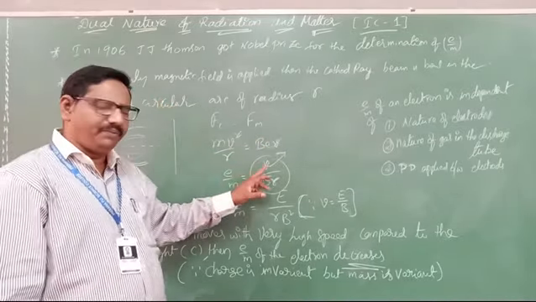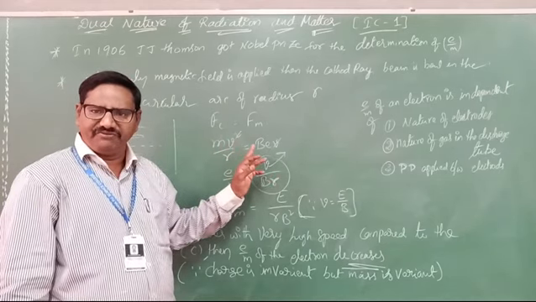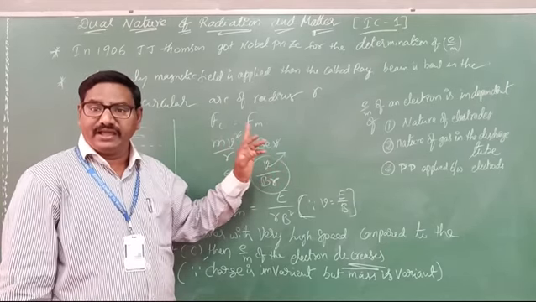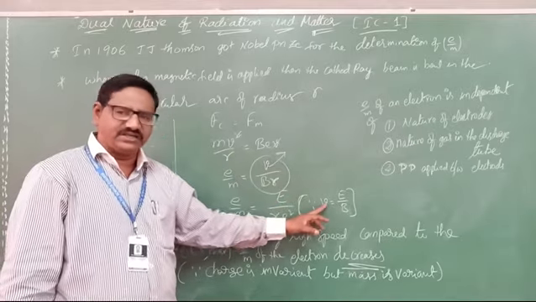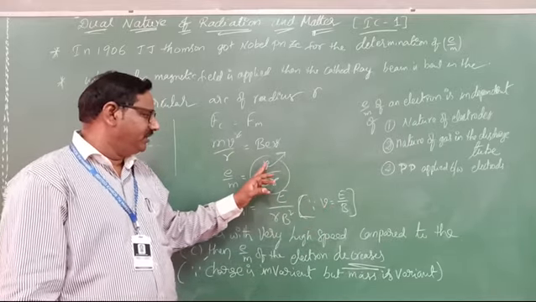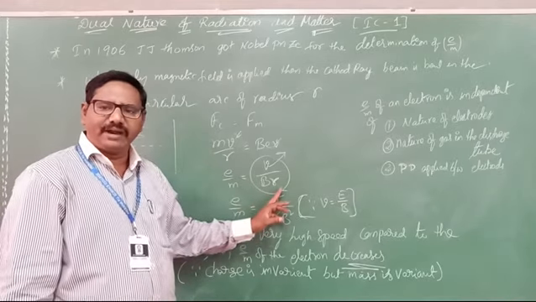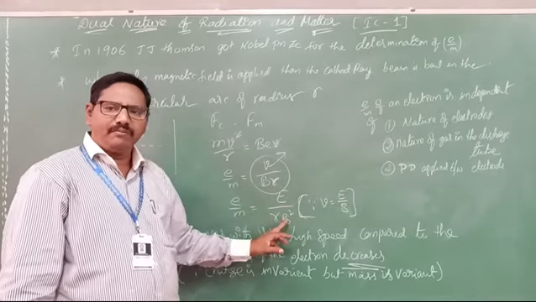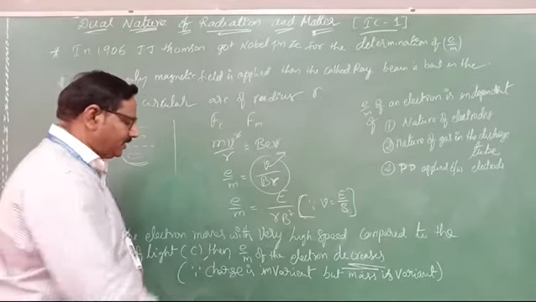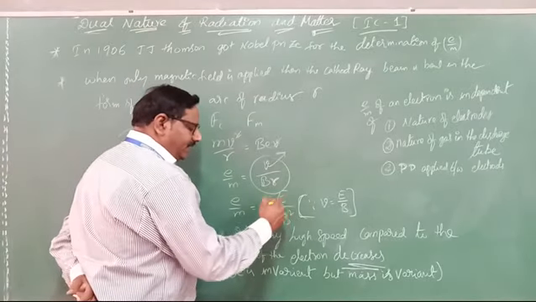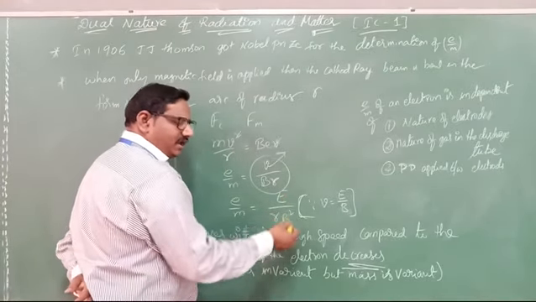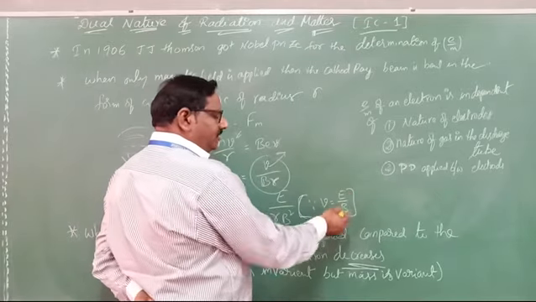Suppose, already we derived what v is. v is nothing but E by B. Already we discussed here. So if you substitute E by B here instead of v, then what can you get? Capital E by r B square. Clear? e by m equals capital E by r B square, because v is nothing but E by B.